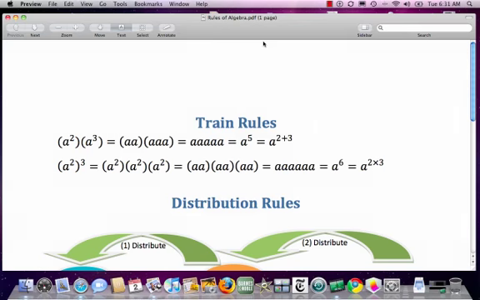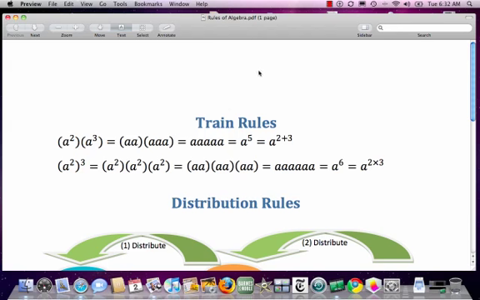It seems the rules of algebra are endless. Every day you see, it seems you're learning a new rule. Well, I've got good news for you. There are really two basic rules in algebra. Two. Not 10, not 50, two.